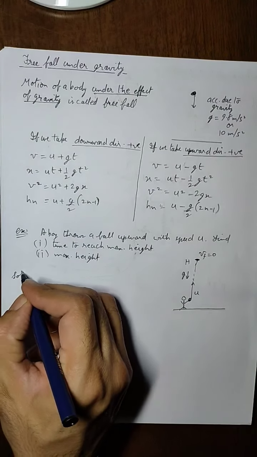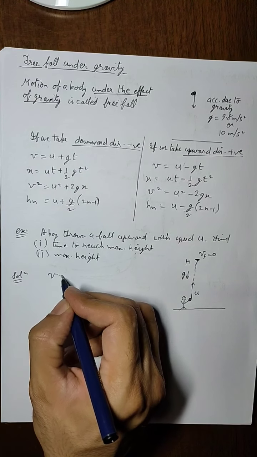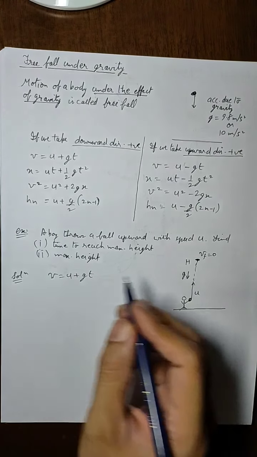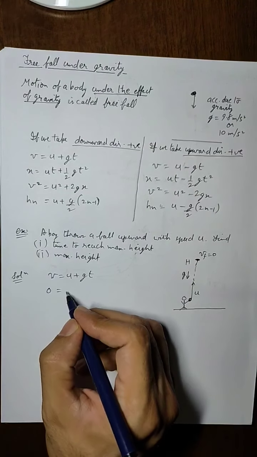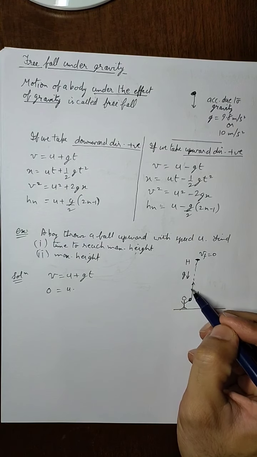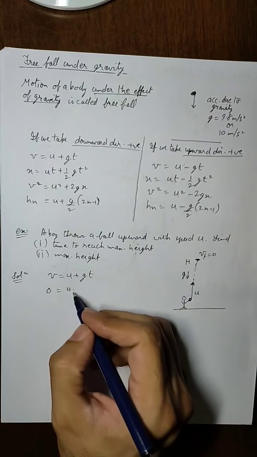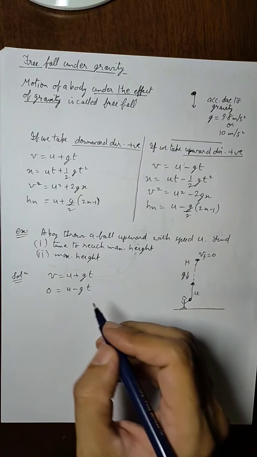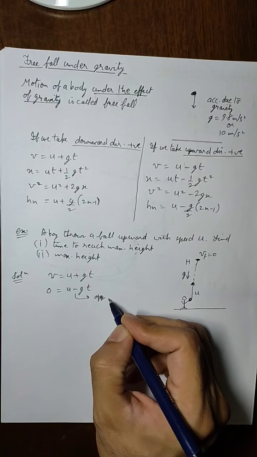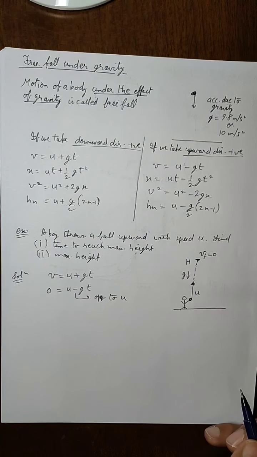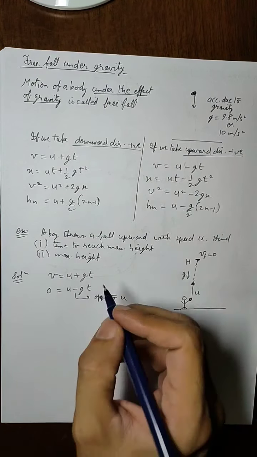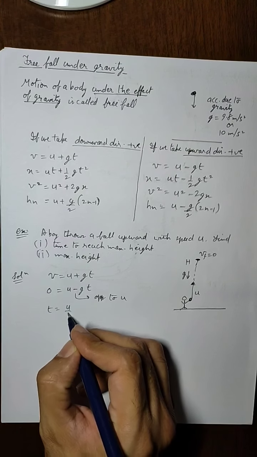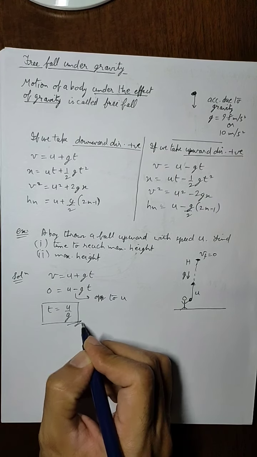So we are going to solve this. We are going to use first equation of motion, v equals u plus gt. Final velocity is v, so we'll take it 0, and u, and because u is upward and g is downward, we are taking g as negative, because g is opposite to the direction of u. And t is the time to reach the highest point. So from this we can find out that t will be equal to u by g. This will be the answer to the first part.